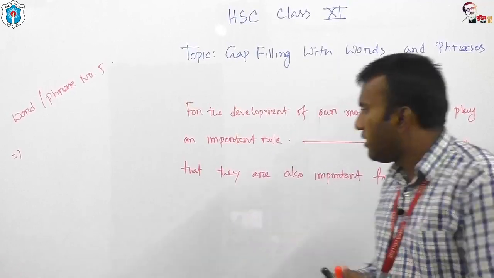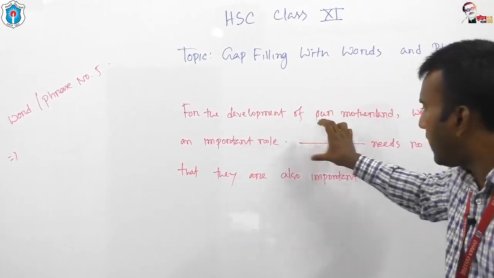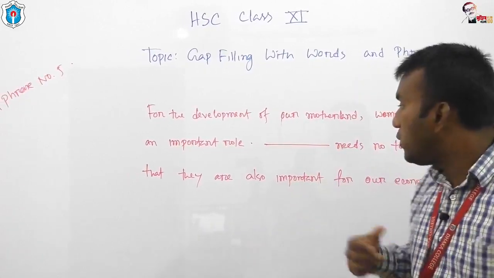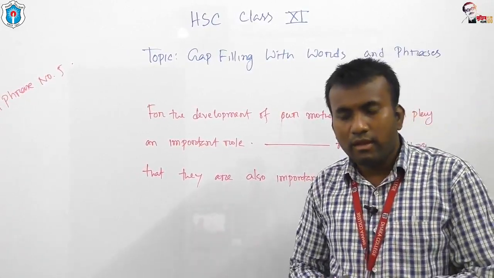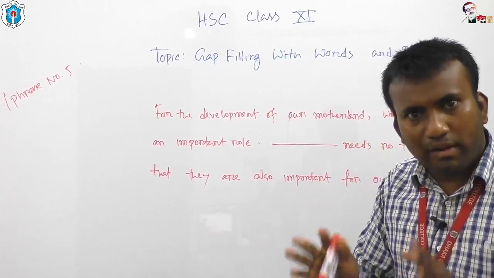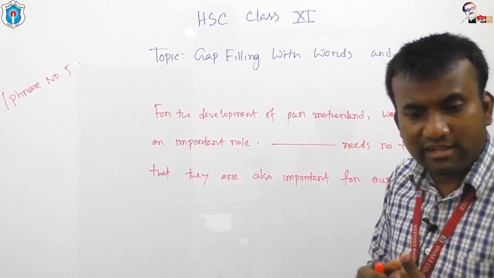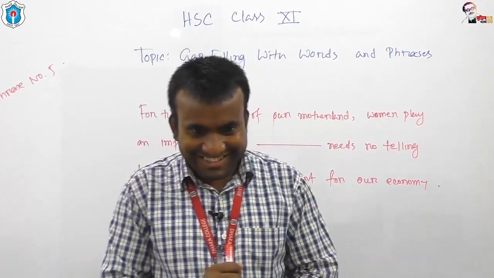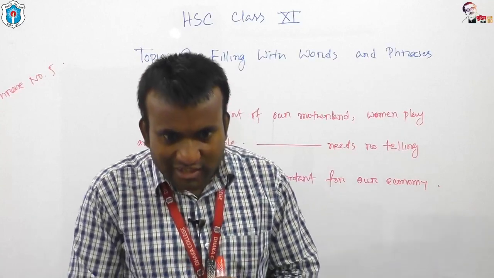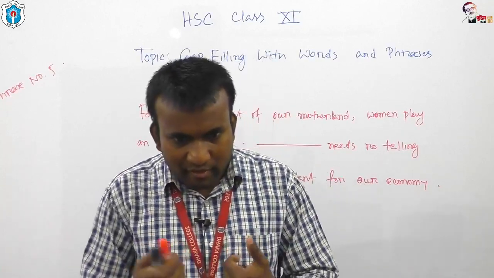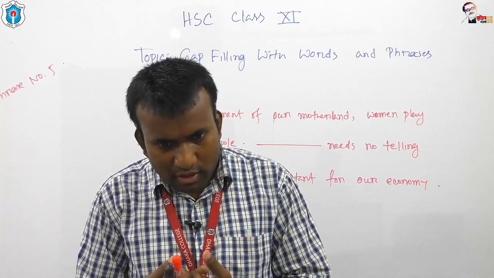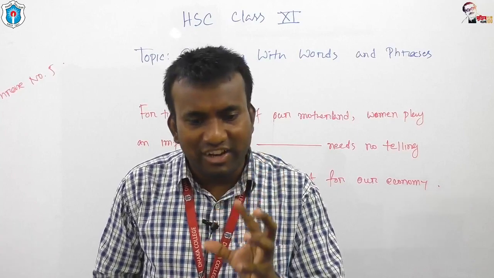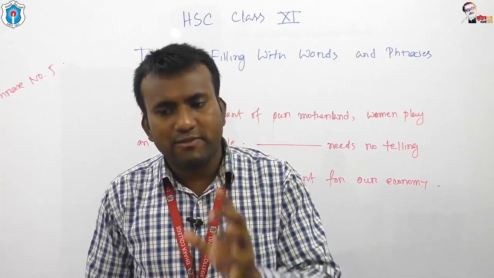Dear students, this is the additional sentence, and in this sentence I have given a blank. Now tell me the answer. What should be used in this blank? I want my every student to participate in this class. Okay, some of you are writing the answer. Abu Huraira, thank you. Rohan, thank you. Mr. Ronnie, thank you. Okay, Shafi, thank you. I'm really delighted to have your answers. You are absolutely correct. Most of you are absolutely correct.